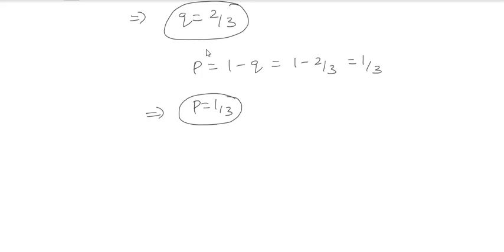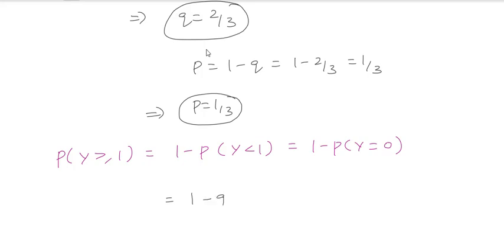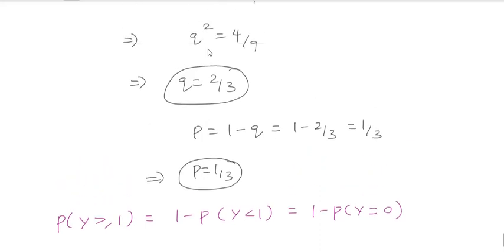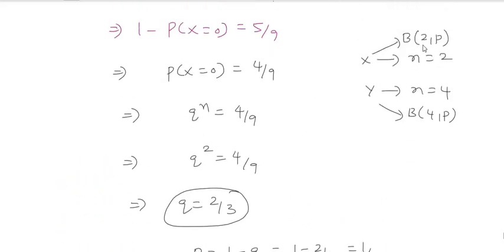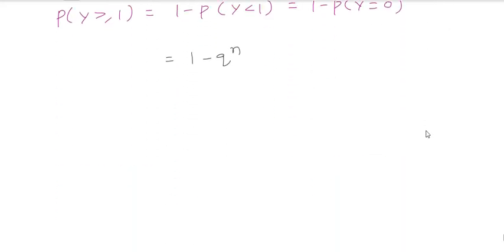Once you know all this, now you need to calculate the probability of Y greater than or equal to 1. This also can be taken as 1 minus probability of Y less than 1, which is 1 minus the probability of Y equal to 0. Again, 1 minus q to the power of n. I already told you that for X the value of n is 2, and for Y the value of n is 4.